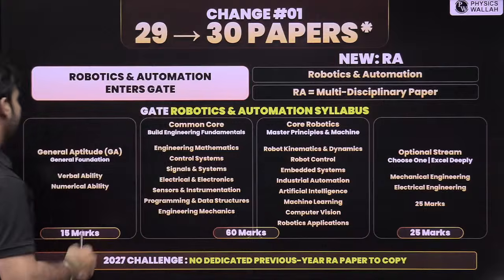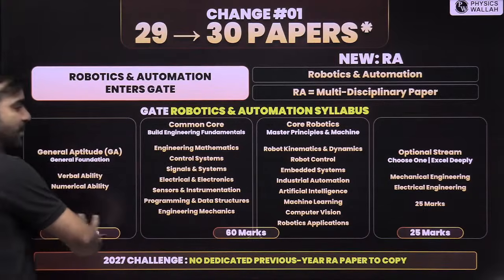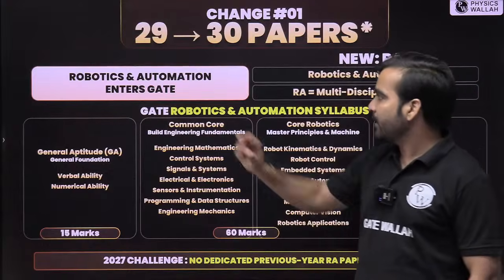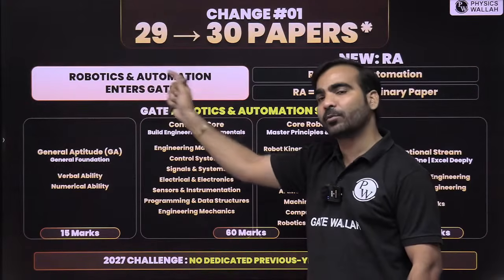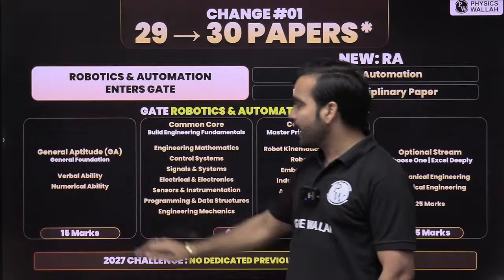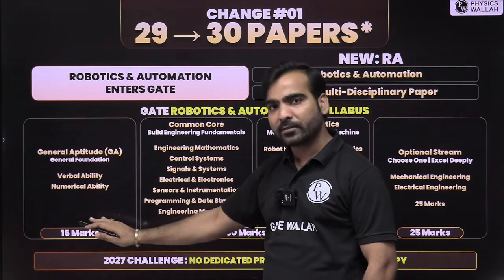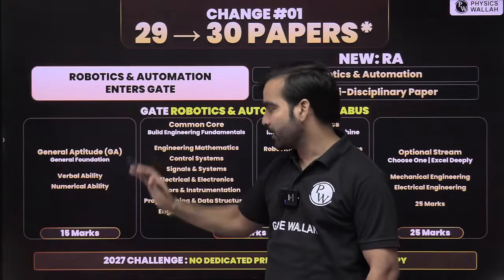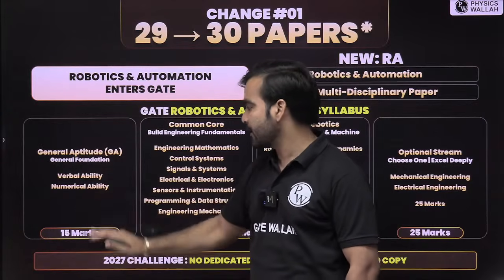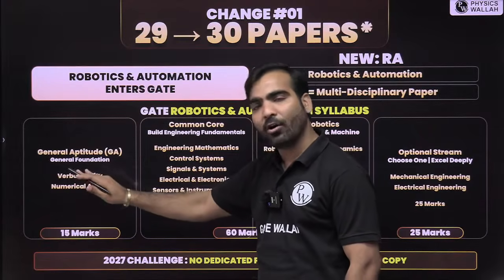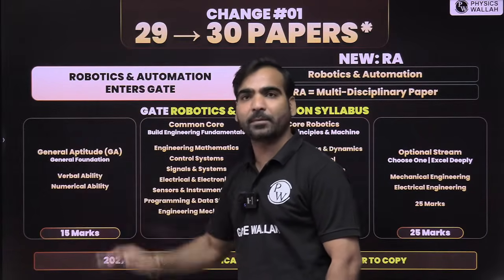Let's see the bifurcation of marks in this RA paper. RA is the short form of Robotics and Automation. General Aptitude is again reserved for 15 marks, just like all other papers. That is verbal ability, numerical ability, all of this for 15 marks.